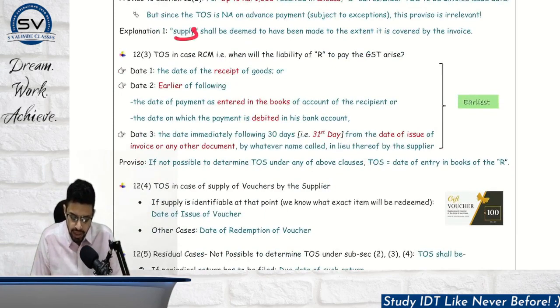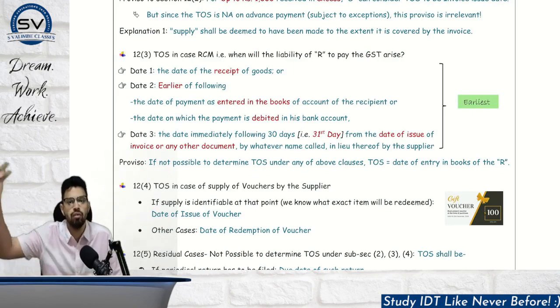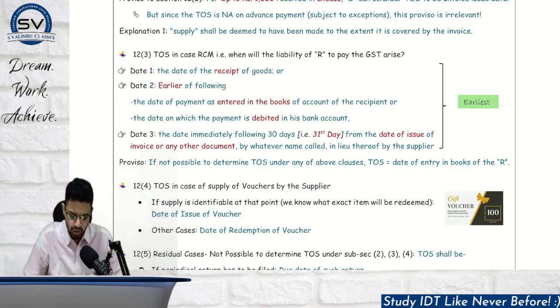Okay, explanation. Supply shall be deemed to have been made to the extent it is covered by the invoice. It simply says that if I am issuing invoice with respect to 50 kgs of goods, then we are talking about time of supply of 50 kg of goods. Contract may be of, let's say, 100 kilos of goods, right? This is not very important.